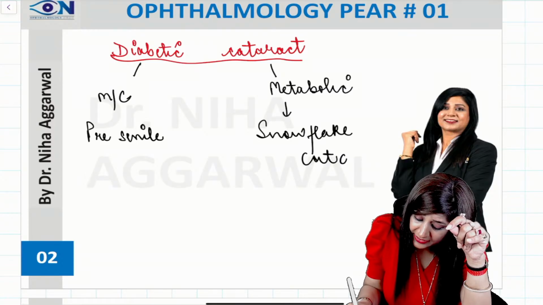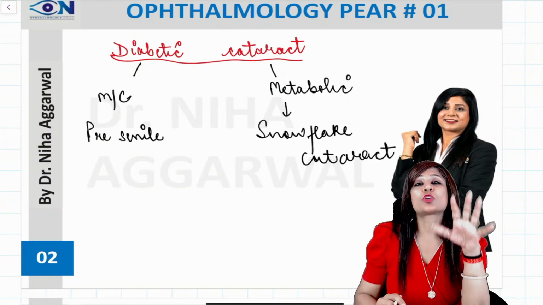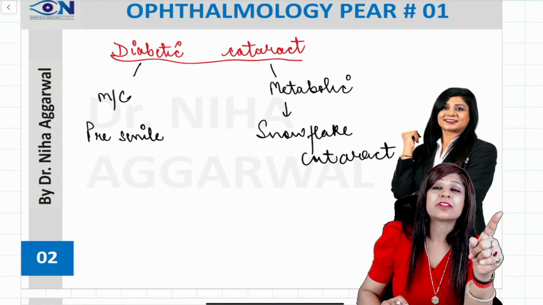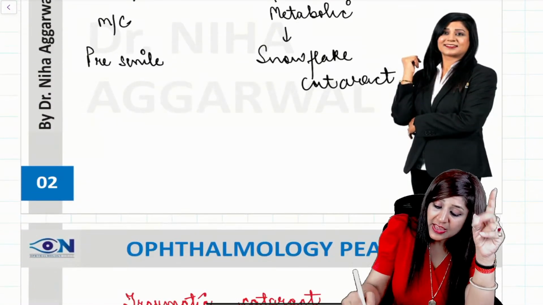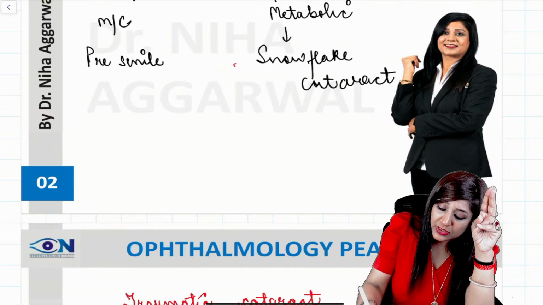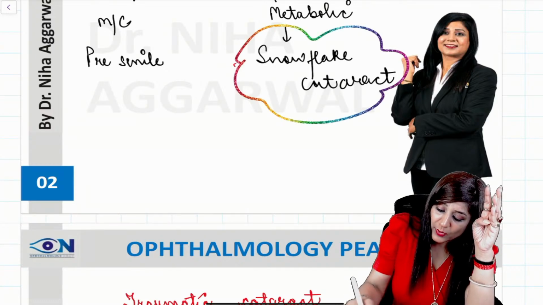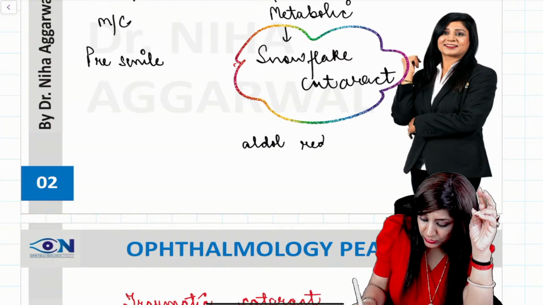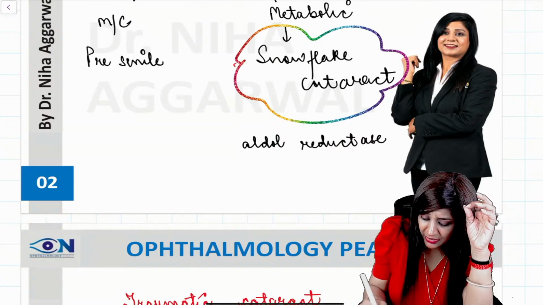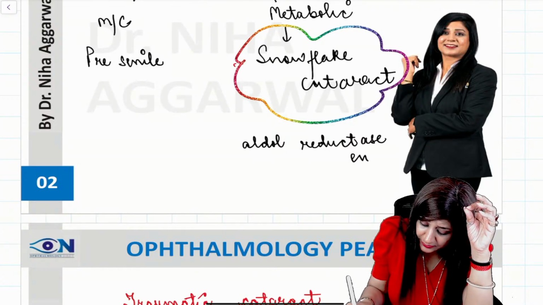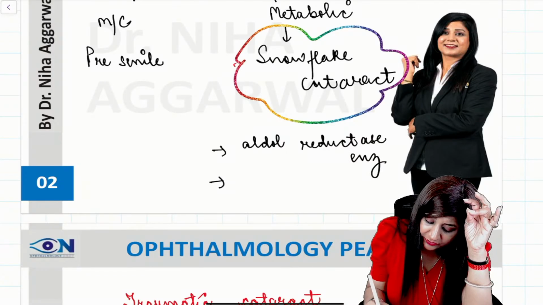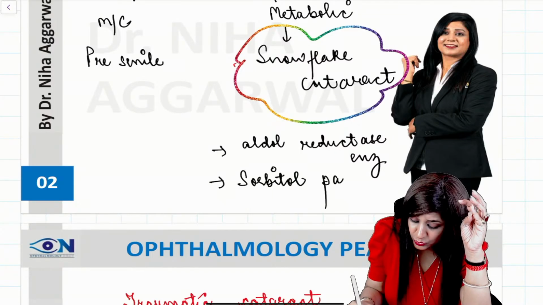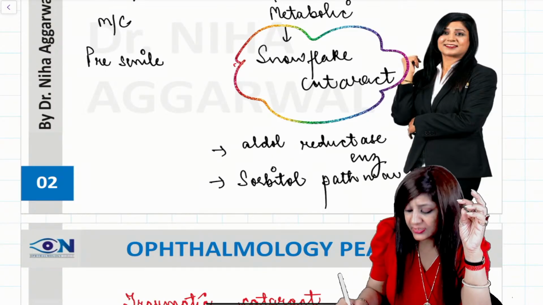Now, never get confused that snowflake cataract is the most common cataract. No, it is not the most common cataract. Most common is the presenile cataract. Metabolic cataract is the snowflake cataract. Now, two important things about this snowflake cataract. Number one is the aldose reductase enzyme. So, it is taking place due to the aldose reductase enzyme, a very, very important pointer. And second is the pathway. It is taking place through the sorbitol pathway. So it is due to the enzyme aldose reductase, then the sorbitol pathway.